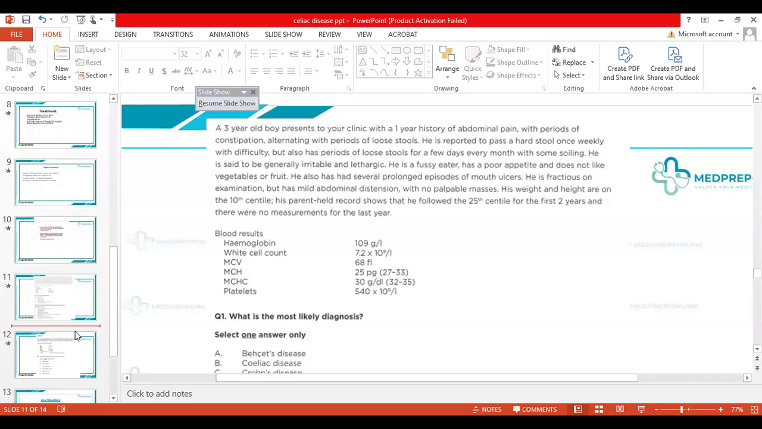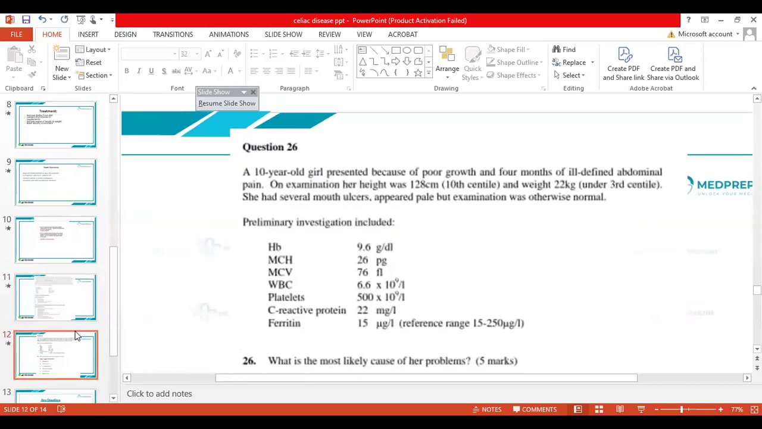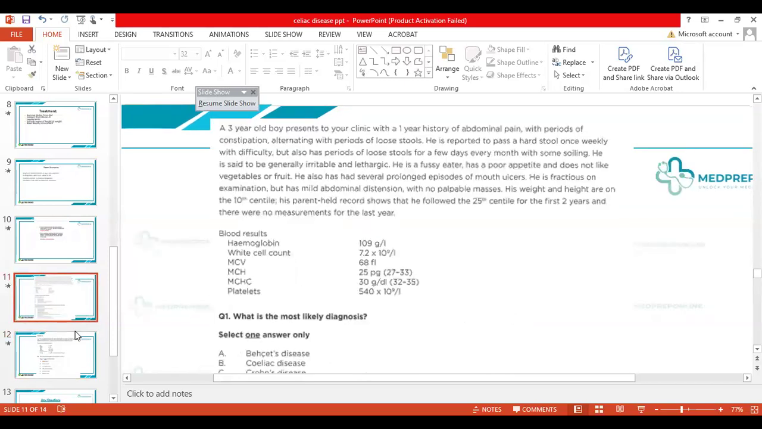In the blood results, you can see that the hemoglobin is 109. WBC counts are normal. MCV is decreased. The normal value is 75 and above. MCH is on the lower side as well, and the MCHC is less as well, and platelets are on a relatively higher side, because whenever there is an iron deficiency anemia, you get a compensatory thrombocytosis with that.